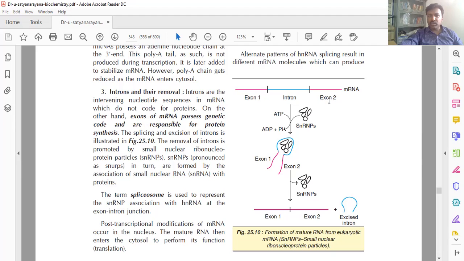So here is exon one, here is exon, here is the intron. These small nuclear particles bind with the introns. For this binding, ATP energy is required. They utilize the ATP energy and remove these introns. Then the exons are attached.